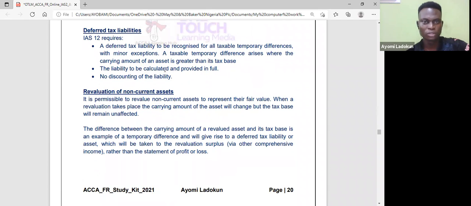Now, let's move on. Deferred tax liability. I've explained it actually, but I still have it on the notes there.